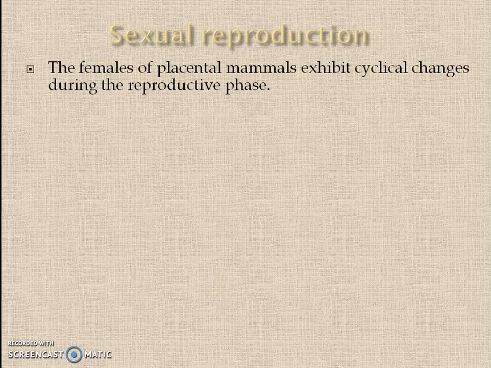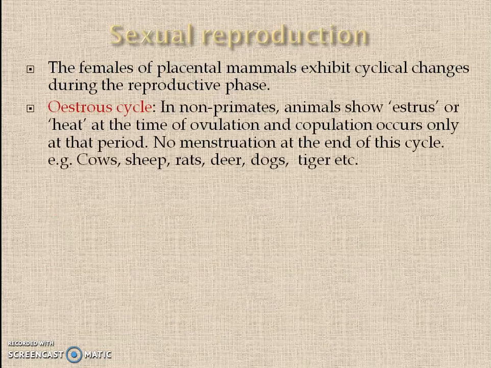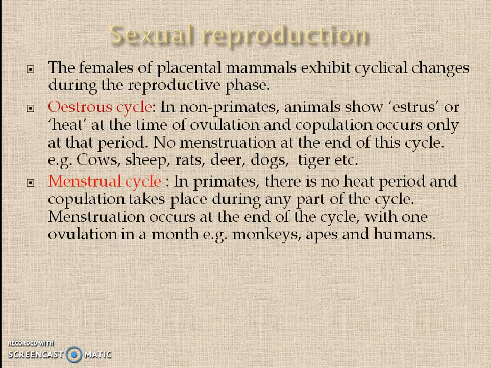Then, in sexual reproduction, the females of placental mammals exhibit cyclic changes during the reproductive phase, which are of two types: oestrous cycle and menstrual cycle. The oestrous cycle occurs in non-primates, and the animal shows estrus or heat at the time of ovulation, and copulation occurs only during that period.